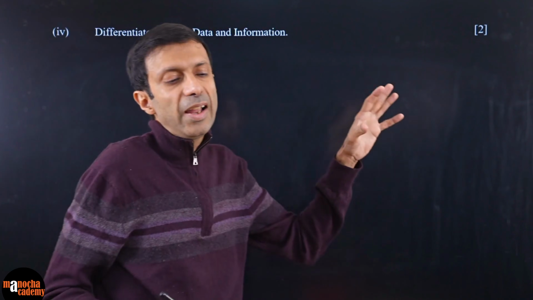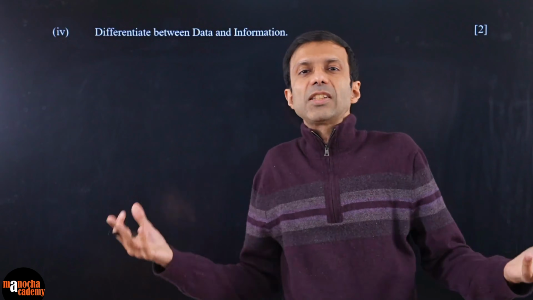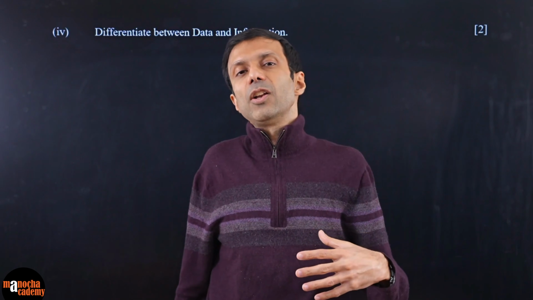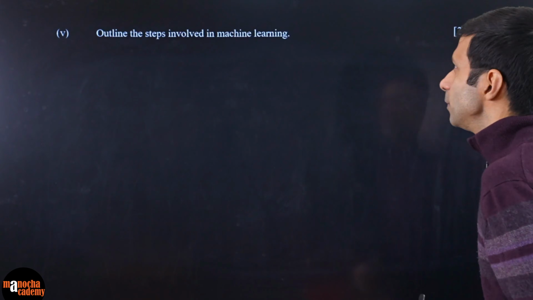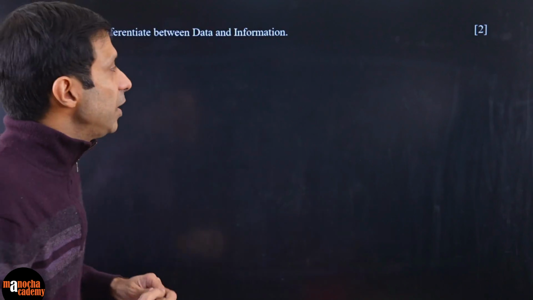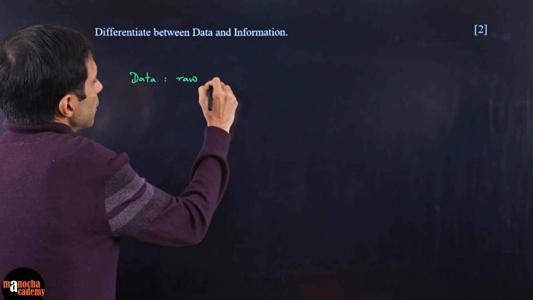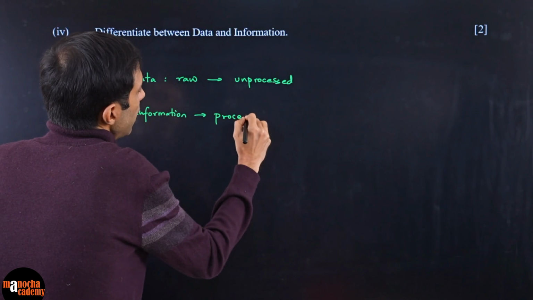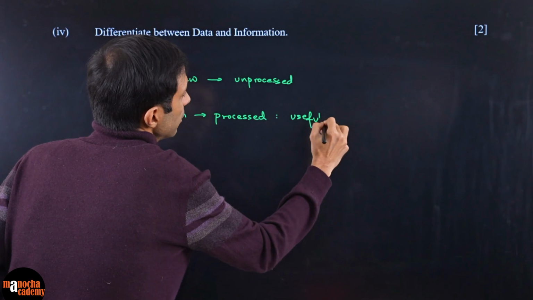Differentiate between data and information. So data, you guys know, is basically a collection of facts and figures. Let's say you collect a lot of weather data, you're just collecting temperatures and all this. And information is where you're processing the data. So you can write down, data means raw, unprocessed data. And information means that you have taken the data and processed it into some useful, meaningful form.